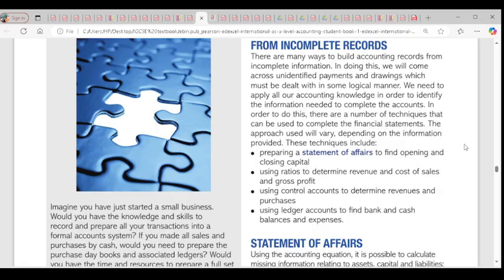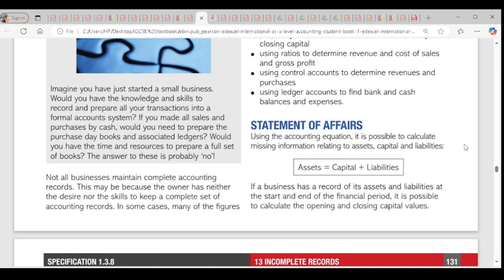Then that takes us to statement of affairs. Like I said, it is a statement of assets and liabilities prepared to understand the change in capital. So we need to know the net assets, and to know it, we need assets, capital, and liabilities. Based on our accounting equation, assets equal capital plus liabilities, which means capital equals assets minus liabilities. I think it's clear. So that takes us to activity 1.